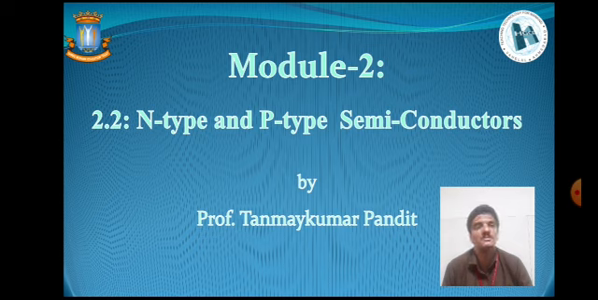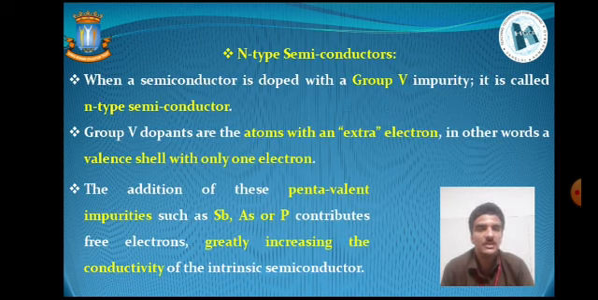The classification of extrinsic semiconductors is based on the type of impurities that have been added inside the semiconductor. So this classification is of two types. One is the N type, which we can also consider a negative type, and the other one is the P type, that is the positive type. So we will consider first of all the N type semiconductors, and when a semiconductor is doped with group 5 impurities, it is called an N type semiconductor.